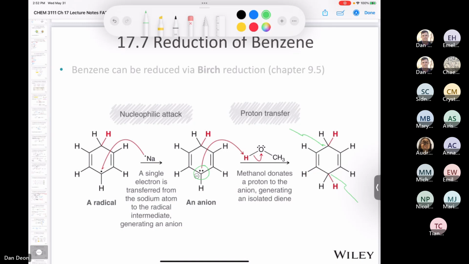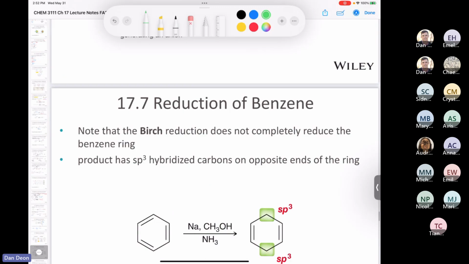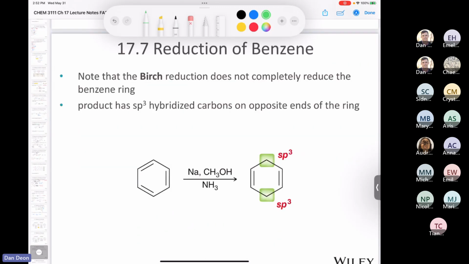So what kind of groups stabilize negative charges and what kind of groups destabilize negative charges? That's going to have an effect on which carbons get reduced and which ones don't get reduced. So let's take a look here. It says, note that Birch reduction doesn't completely reduce the ring. It has sp3 hybridized carbons and they're on opposite ends of the ring. And remember, those are the ones that had an anion on them at some point.